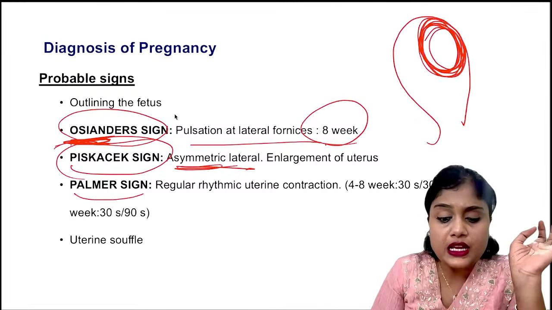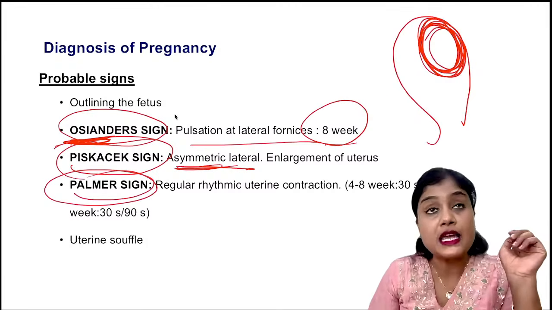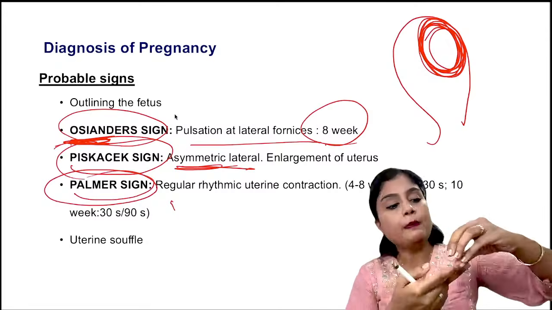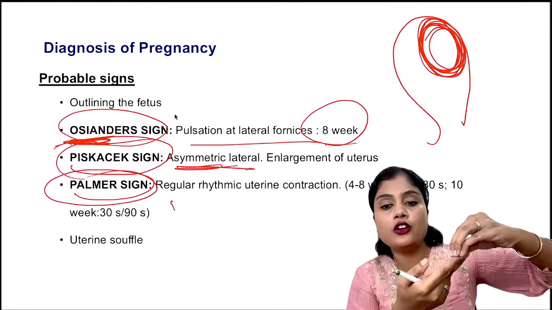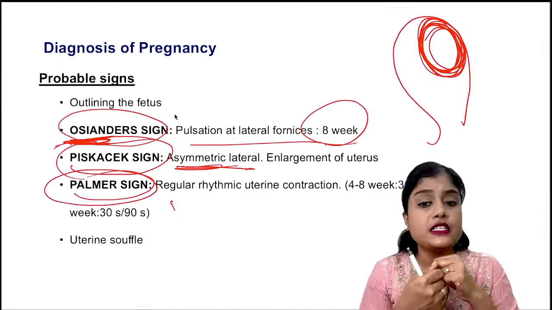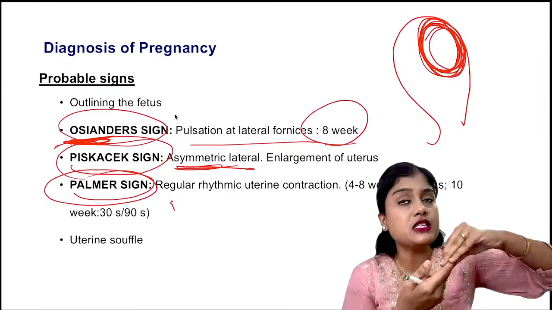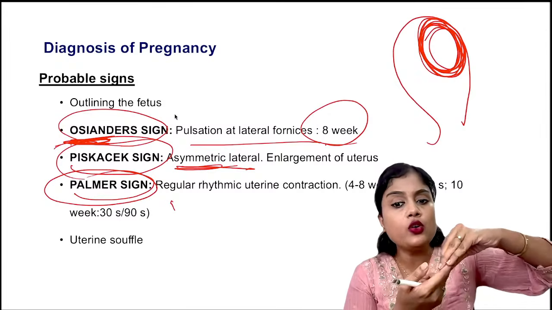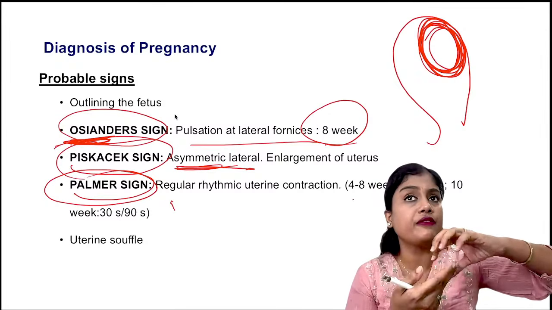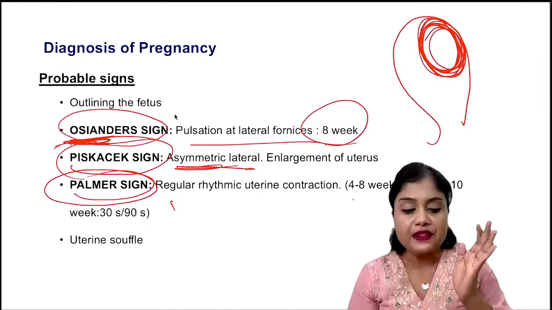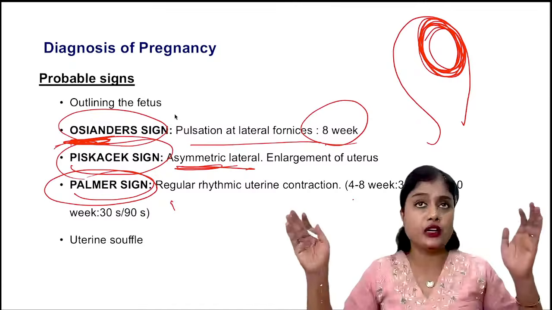So then coming to your Palmer sign. So what is Palmer sign? Rhythmic regular contractions are there. So here when you do a PV examination, you can feel the contraction. Okay, since the uterus is very small, only between 4 to 8 weeks you can appreciate this. At that time, since the uterus is very small, when you do a PV, you can feel this contraction. For every 30 seconds there may be one contraction. Initially it will be more frequent. As it goes on, it will increase to after 30 seconds, 1 minute.